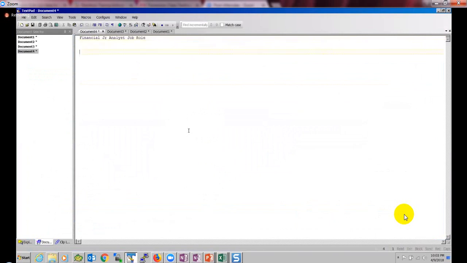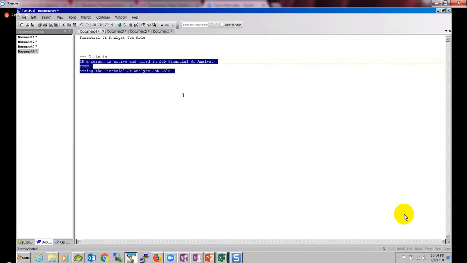My criteria is: if a person is active and hired in the job financial junior analyst, then assign this role. That's my criteria. I want to do this automatically, so I want to create a mapping for this.